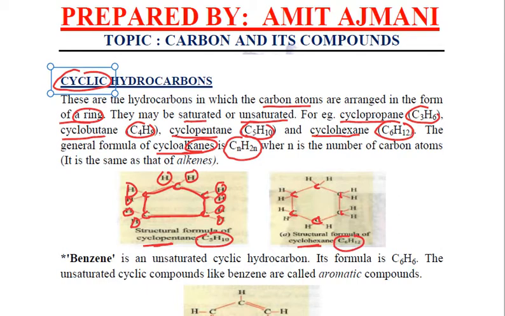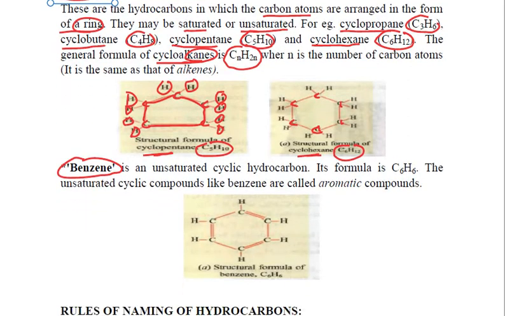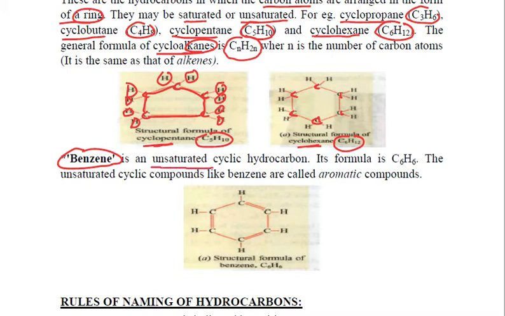Now, quite importantly, you need to relate benzene. What is benzene? Benzene is an unsaturated cyclic hydrocarbon. Its formula is C6H6, and compounds like benzene are known as aromatic compounds. Now, what exactly happens in benzene? We have 6 carbon atoms just like cyclohexane, but the difference is that benzene contains alternate single and double bonds.